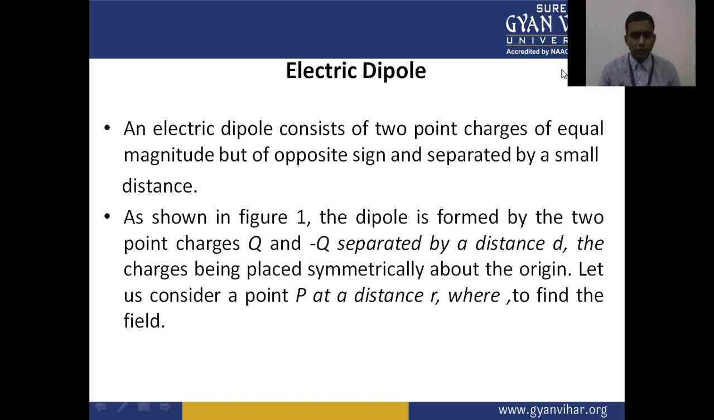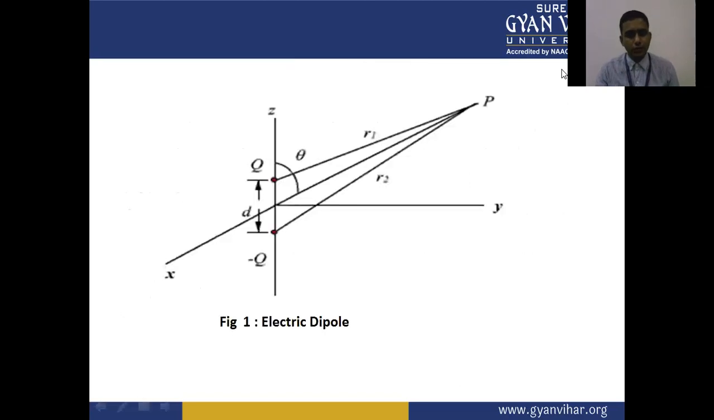As shown in the figure, the dipole is formed by the two point charges Q and minus Q. The magnitude of charges is the same, but the sign is opposite, separated by the distance d, the charges being placed symmetrically about the origin. Let us consider a point P at a distance r where we want to find the field.